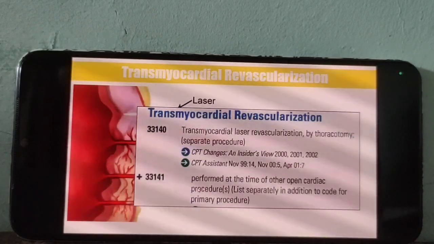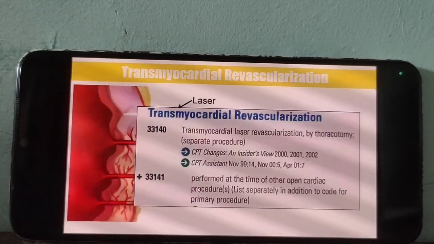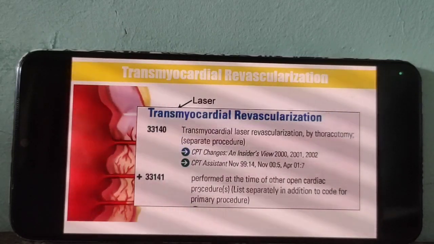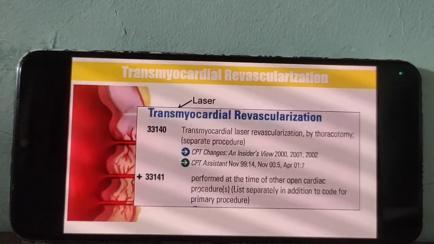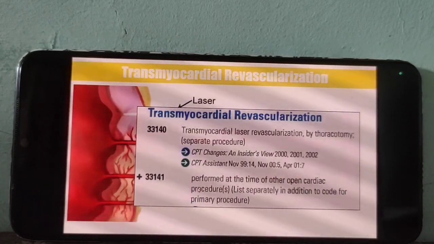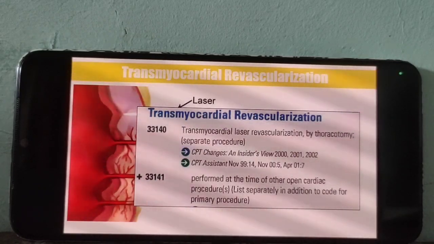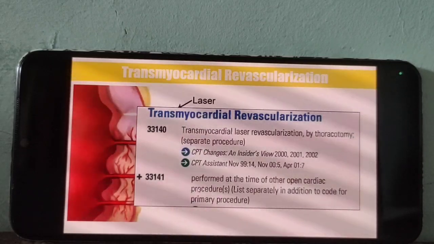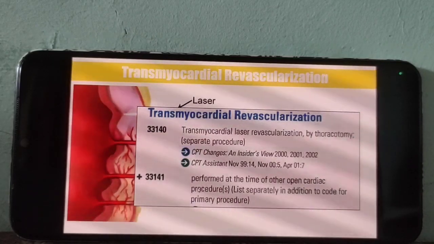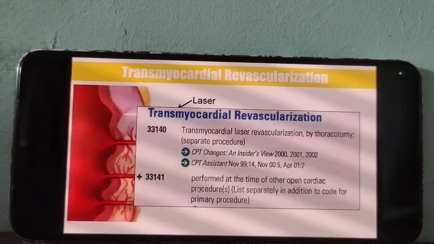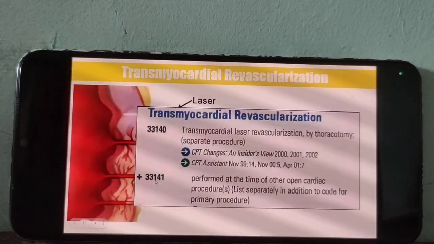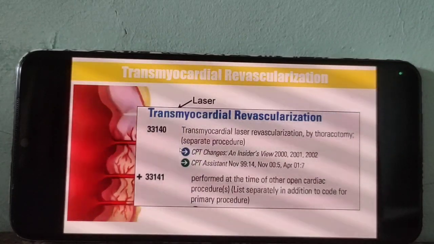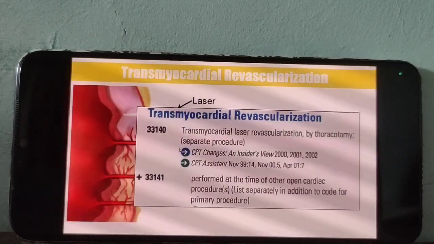For example, during a valvuloplasty procedure, if doctors also perform the revascularization procedure, we should report valvuloplasty as our primary, then after that the add-on code 33141 for transmyocardial revascularization. Okay. Did you understand, guys?